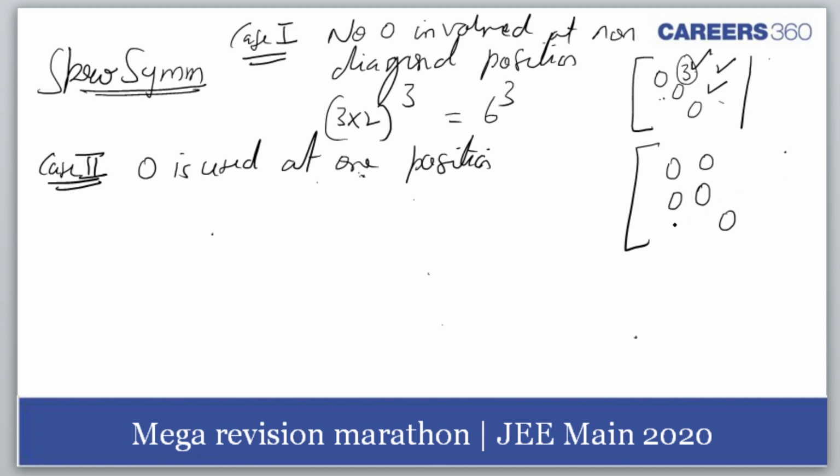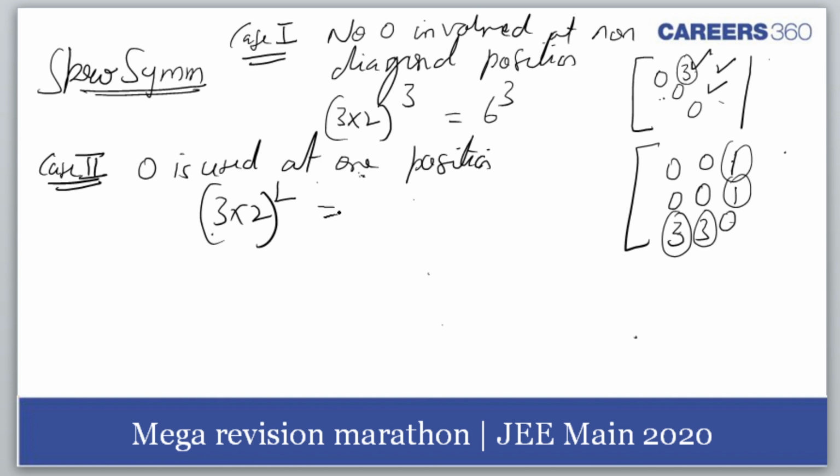Then this place can be used in 3 ways out of 1, 2, 3. This place in 3 ways, and its reflection, so 1 and 1, and this can interchange. So I'll have 3 into 2 whole square. Am I right? So that is 6 square. Am I right?